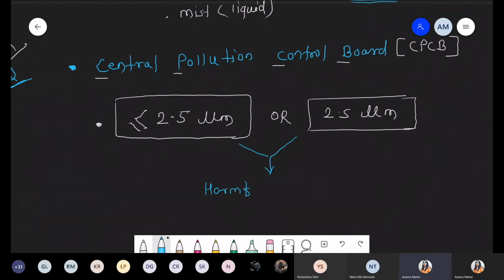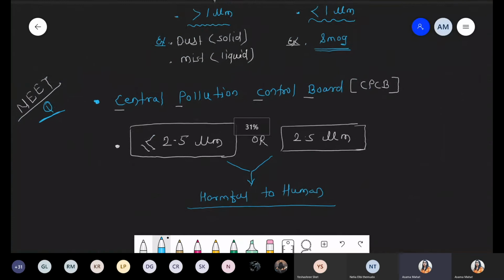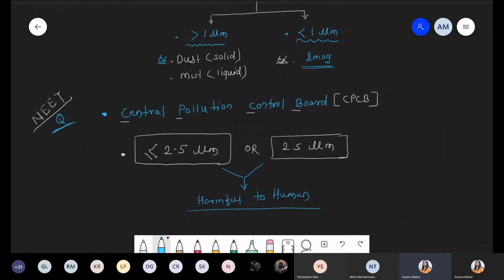These are harmful to humans. So one question which was already asked in the NEET examination: what is the size of particulate matter? So remember, the size of this particulate matter is decided: if size is 2.5 μm or less than that.